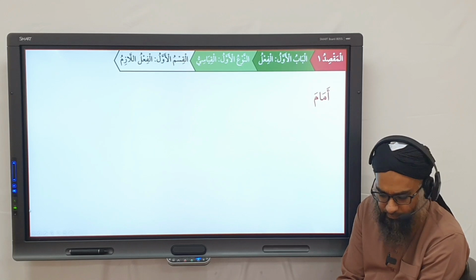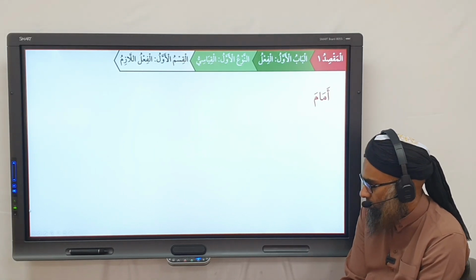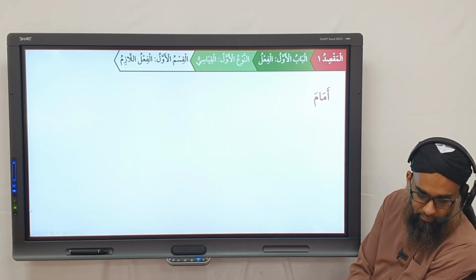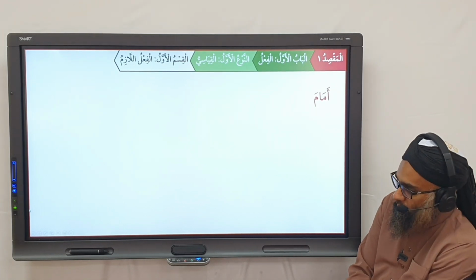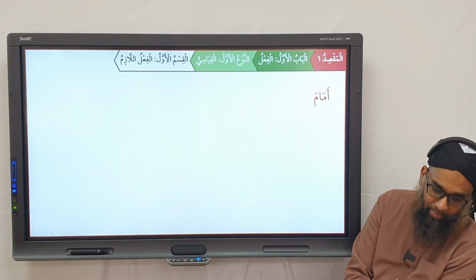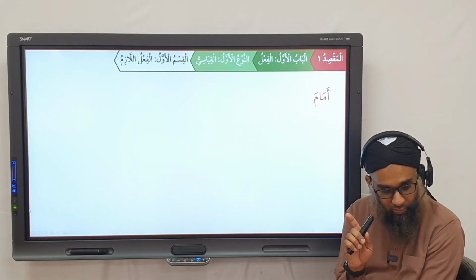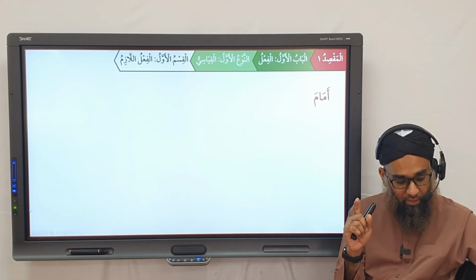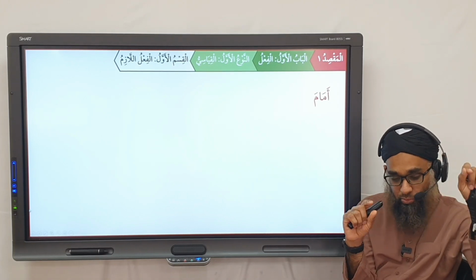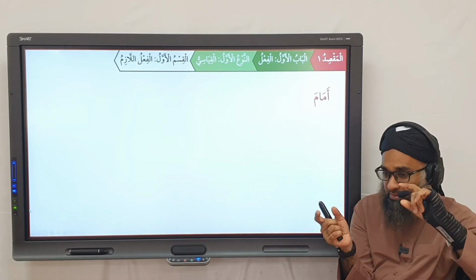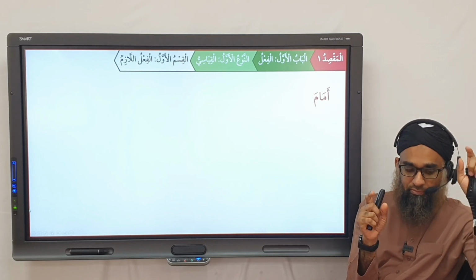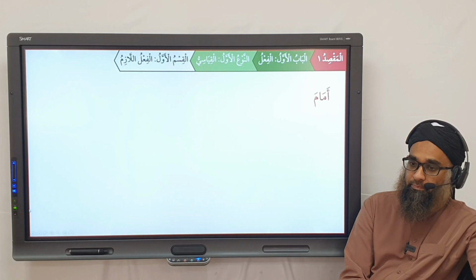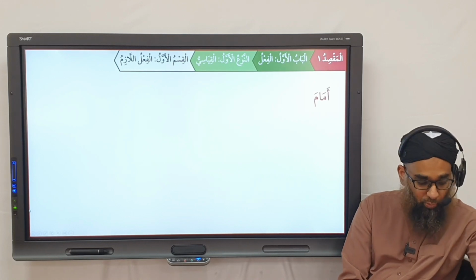أمام becomes what? مفعول فيه. No, it's not mabni. The harf in jar is mabni, not the maf'ul fi, not the zarf. Remember we said we have two types of shibhul jumla, the jar majroor and the zarf mudaf ilay. So jar is mabni, but not the zarf. The fawqa, tahta, khalfa, these are mu'rab. Are you following?